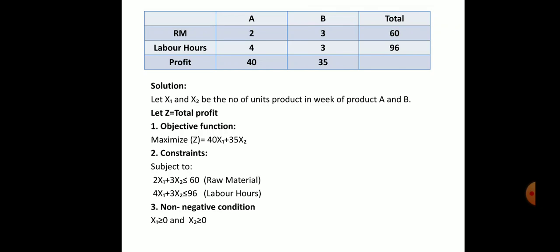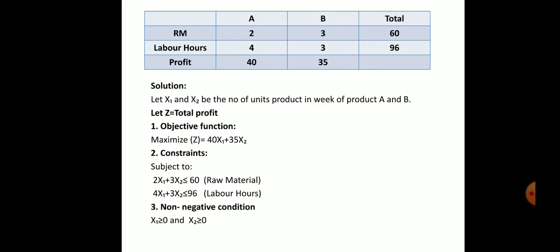It can be 0, meaning we are not producing it, or greater than 0, like 1, 2, 3, 4. So the x1 value should always be greater than or equal to 0.